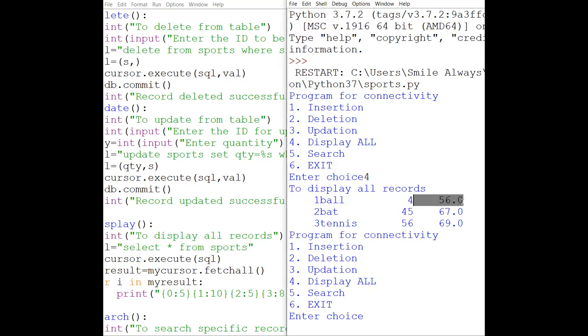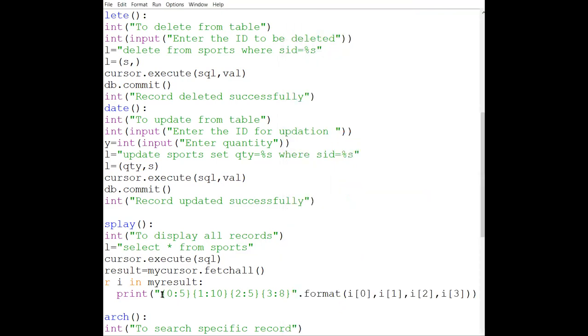So this is the first thing you can specify over here. This is the index number you are writing. Actually, from here you are indicating: if you have written 0, 0 means the first value. If you have written 1, it means this value. If you have written 2, it means this particular value, and 3 means this particular value.